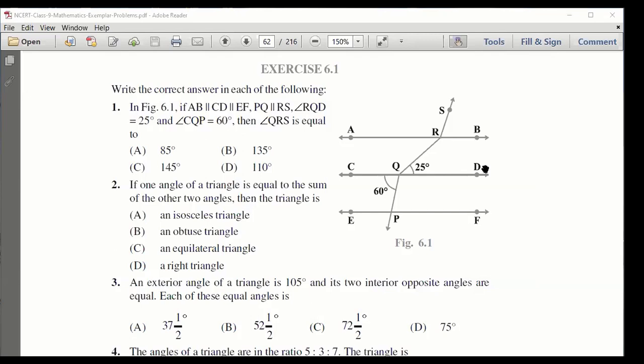Yes, sir. Basically, what I did is, angle QRS is made of two angles. One is QRA and one is ARS. Then RQD is equal to QRA because they are alternate interior angles. So I got QRA is 25 degrees. And now for the other angle, I extend PQ.